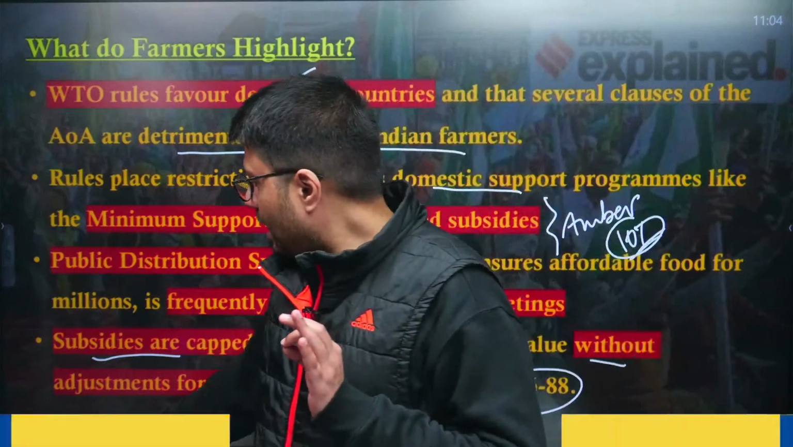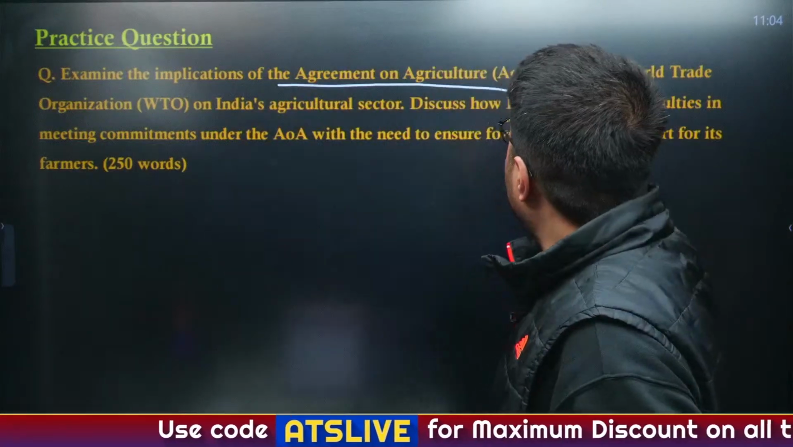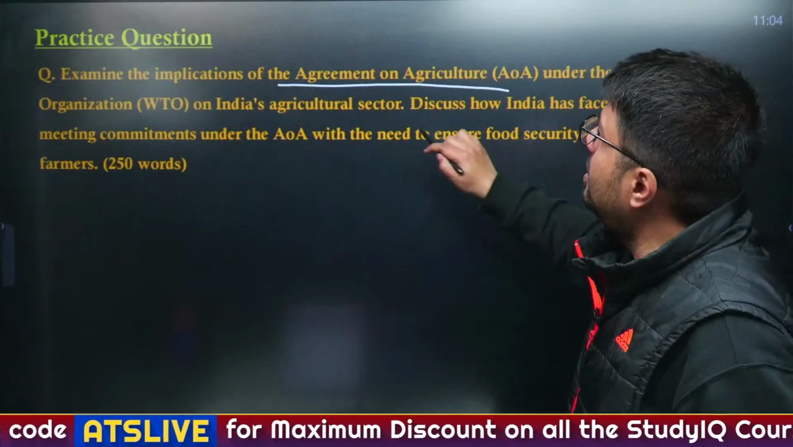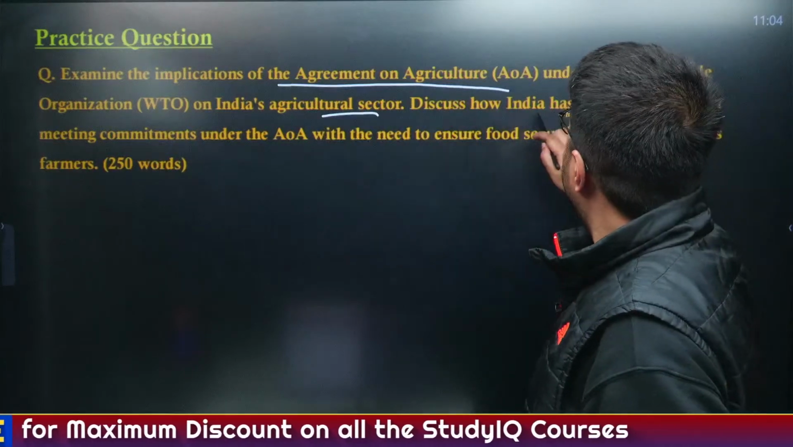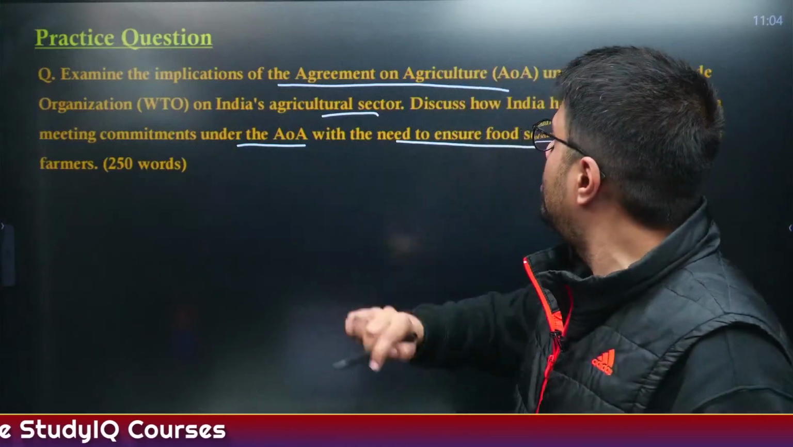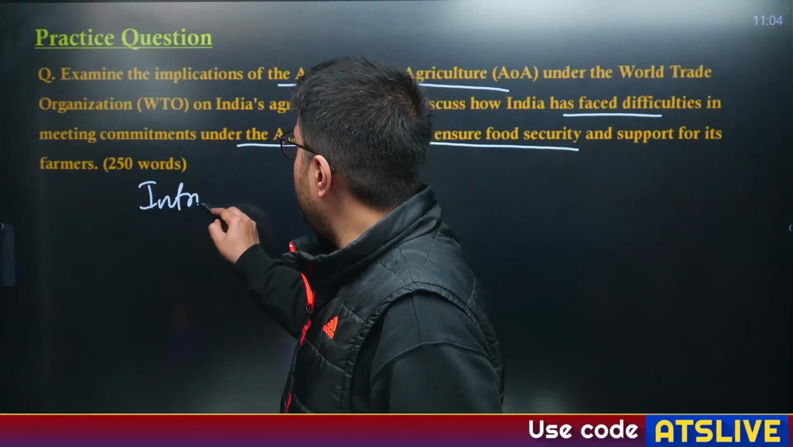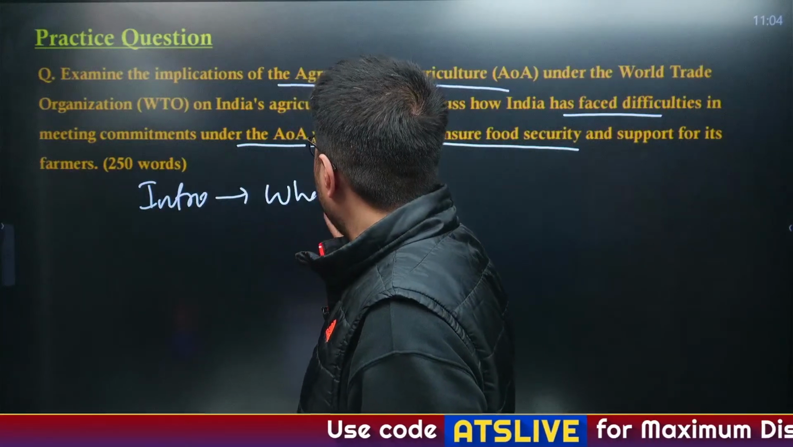Understood? Now, based on this discussion, let us try to understand how to approach this answer. Examine the implications of the Agreement on Agriculture of the World Trade Organization on India's agriculture sector and discuss how India has faced difficulties in meeting commitments under AOA and the need to ensure food security and farmer welfare. Now, naturally, in the introduction, you will introduce what is AOA.